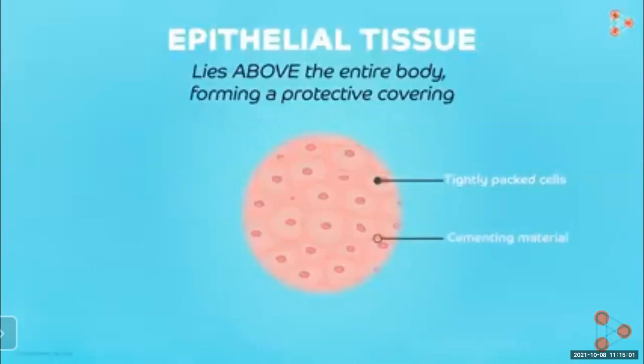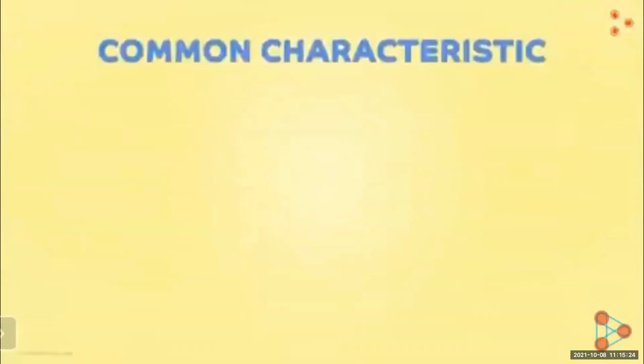There is the presence of cementing material. You are observing tightly packed cells. There are some walls. Now, what are the common characteristics of this epithelial tissue?